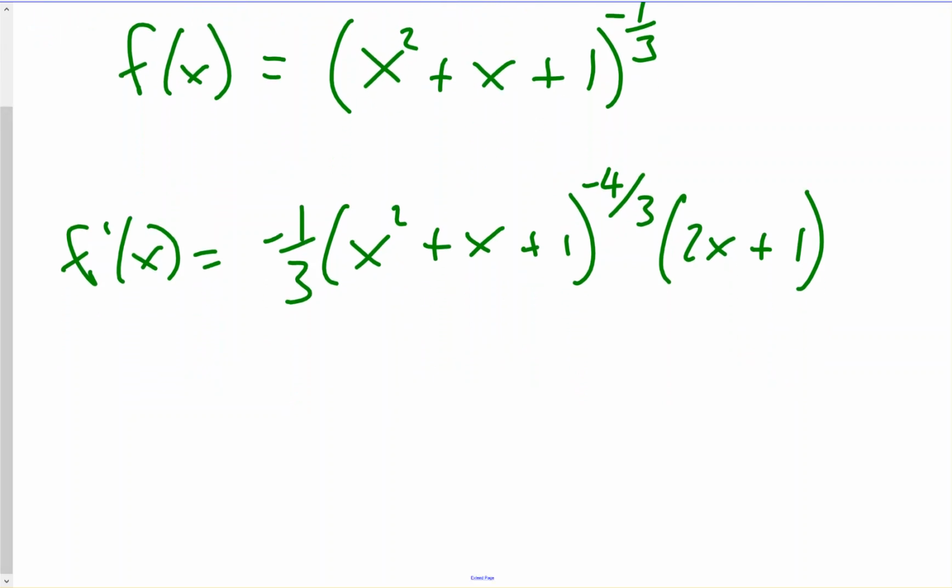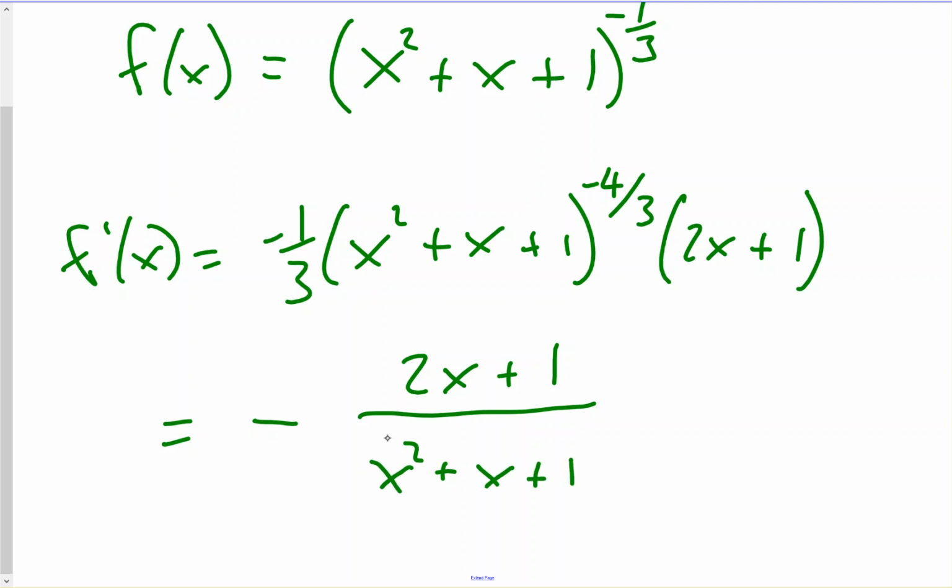Let's clean it up a little bit. We have this quantity to the negative 4/3. That'll go to the denominator. The 2x plus 1 will stay in the numerator. And then the 3 will appear in the denominator for the negative 1/3. So we have negative, 2x plus 1 in the numerator, and the denominator will have x squared plus x plus 1 to the 4/3. And that would be it.